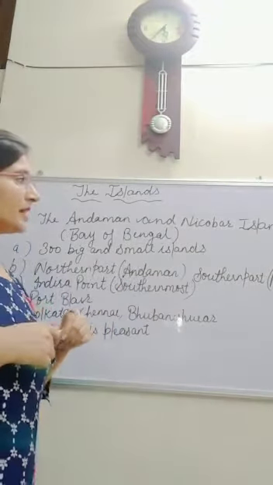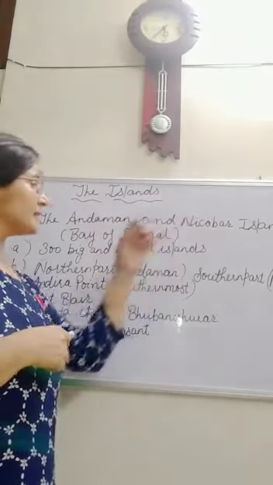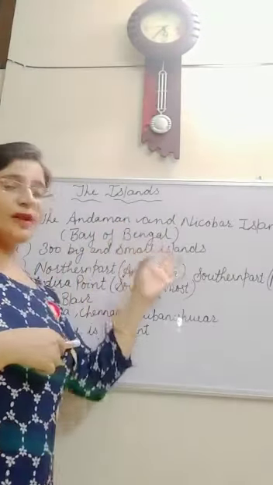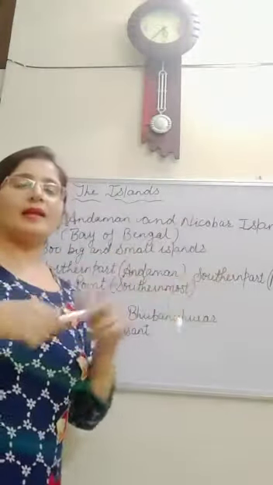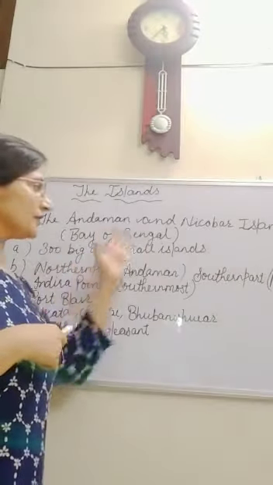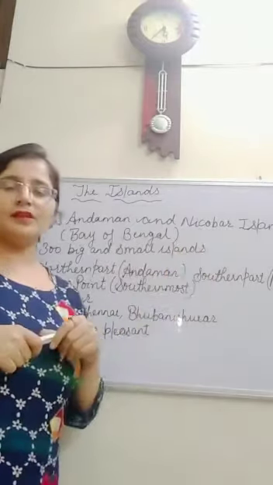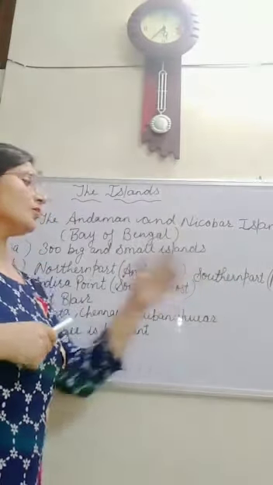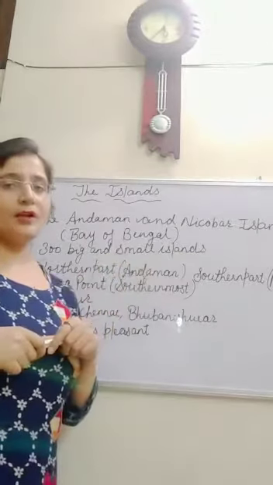So my dear students, these are the different features of the Andaman and Nicobar Islands. They are located in the Bay of Bengal and are a group of 300 big and small islands. The northern part is called the Andaman Islands and the southern part is called the Nicobar Islands. Indira Point is the southernmost part of India.